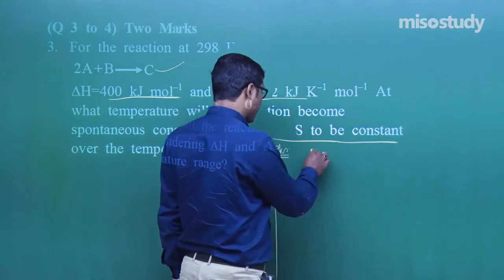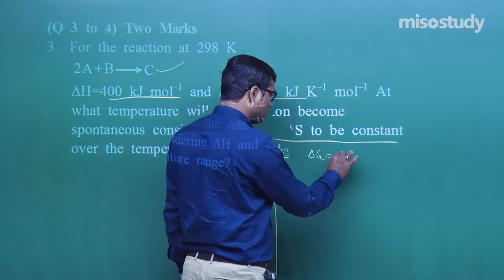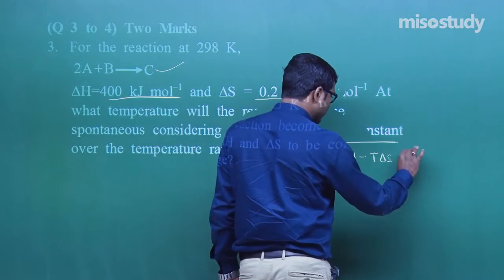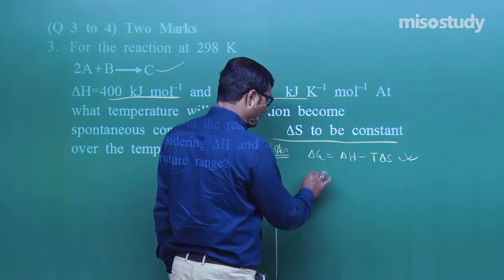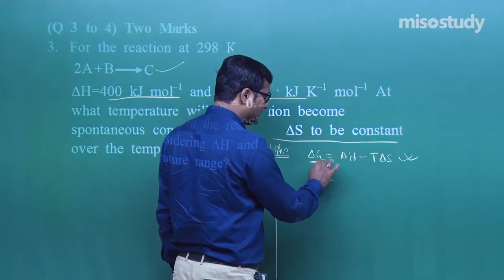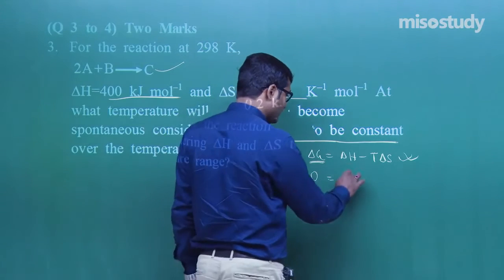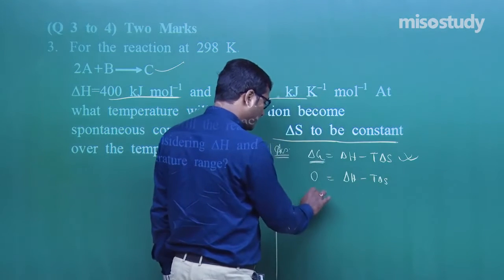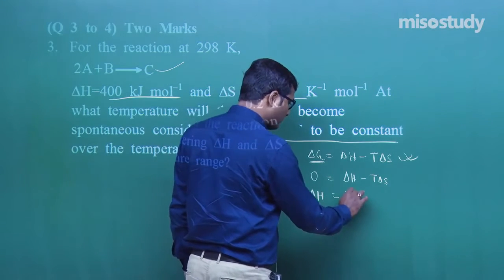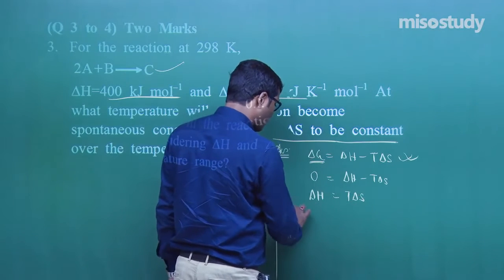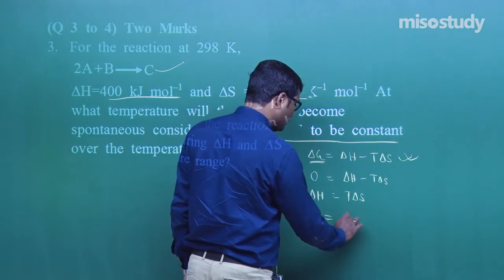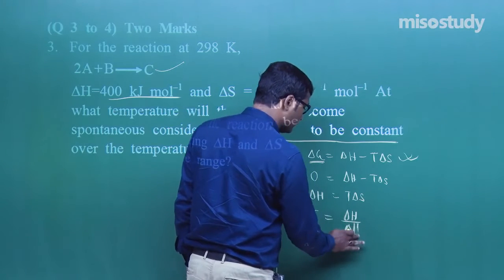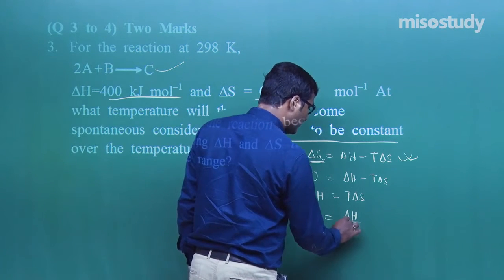As we know, delta G is equal to delta H minus T delta S. Suppose it is in an equilibrium situation, put here 0, that is delta G is equal to 0, equal to delta H minus T delta S. We write here delta H is equal to T delta S, or T is equal to delta H upon delta S.